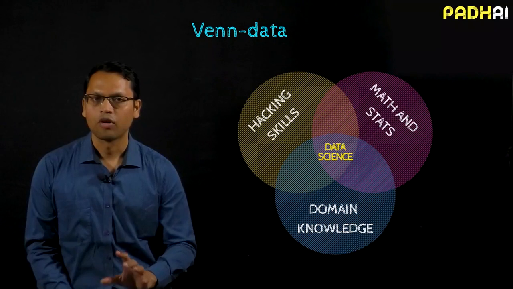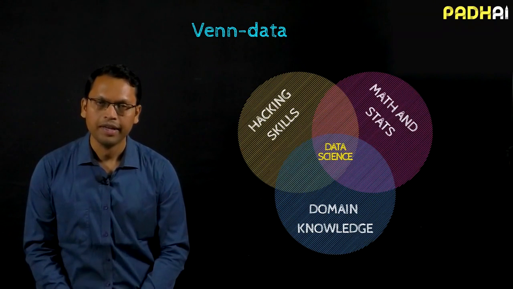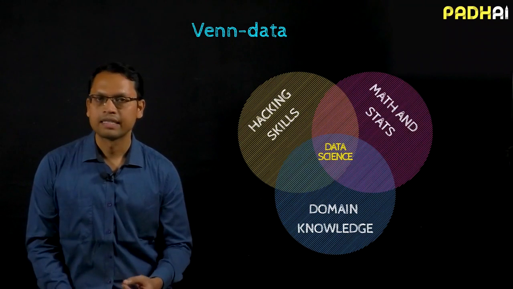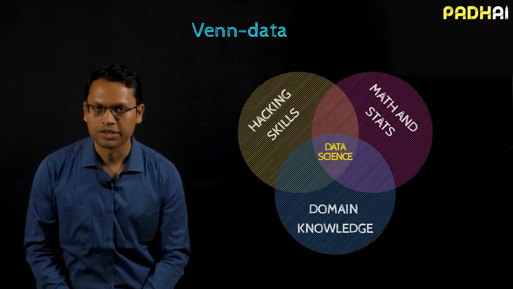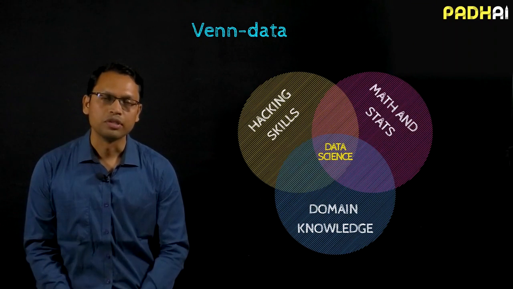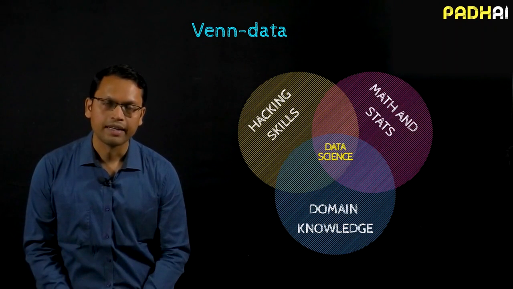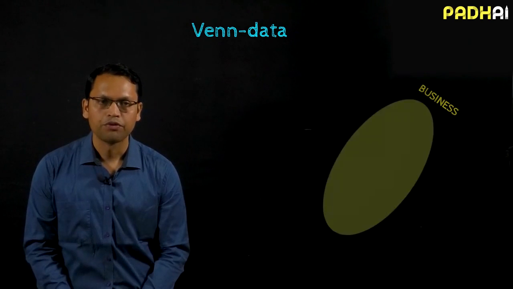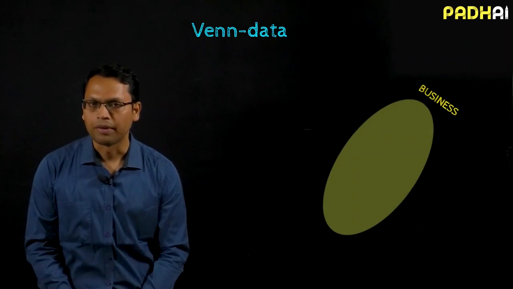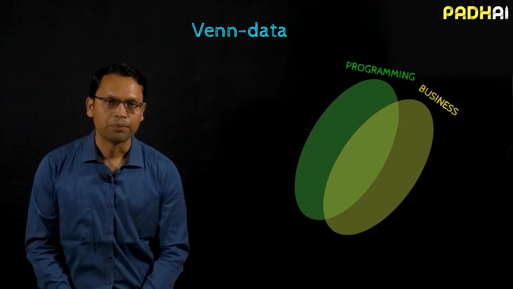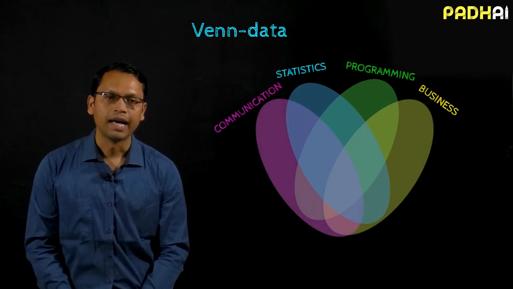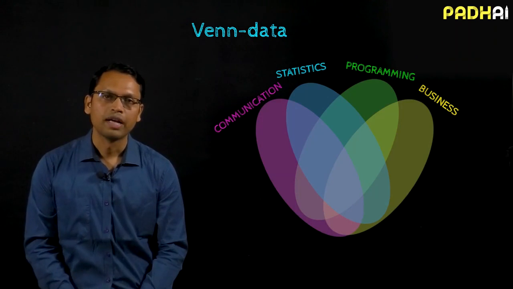I would like to show this also in a slightly more complex way to tease out the fact that there are actually multiple roles. It is not like there is a single role called a data scientist in an organization, but it turns out there are many roles, and it is important for you to understand which role you are aspiring towards. So to do that, I will show this Venn diagram slightly differently. Like before, you have a bubble for business or domain knowledge, you have another bubble for programming, then you have one for statistics or the mathematical aspect of it, and finally you also have a bubble for communication.